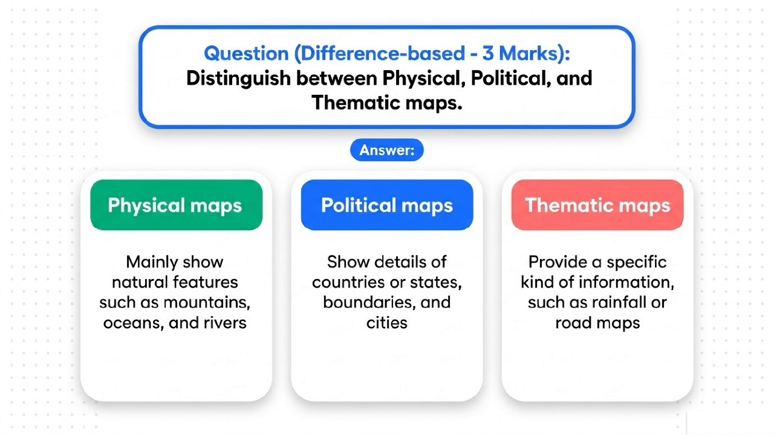Question Difference-based 3 marks. Distinguish between physical, political and thematic maps. Answer Physical maps mainly show natural features such as mountains, oceans and rivers. Political maps show details of countries or states, boundaries and cities. Thematic maps provide a specific kind of information such as rainfall or road maps.